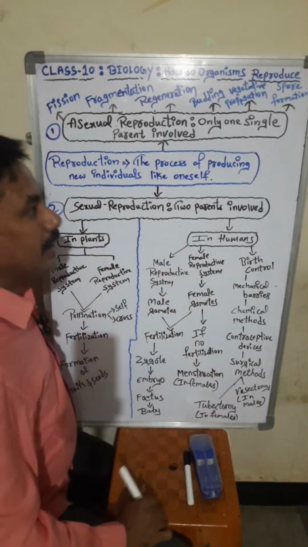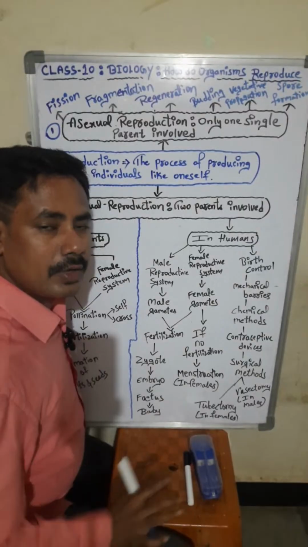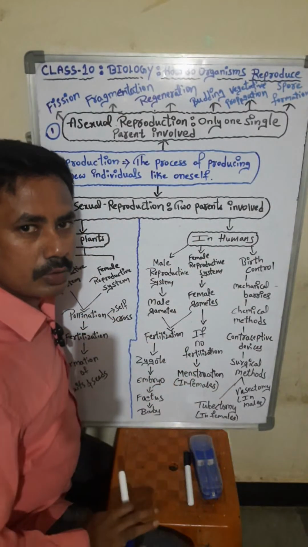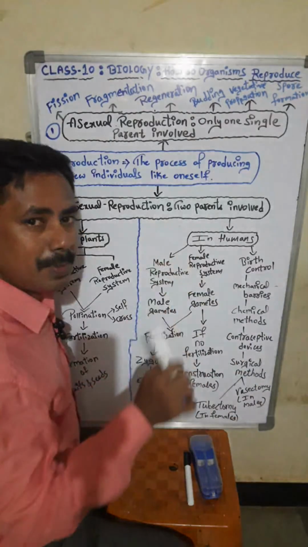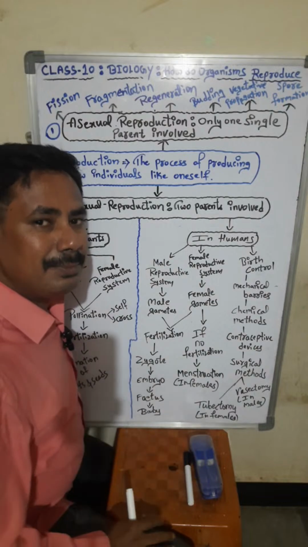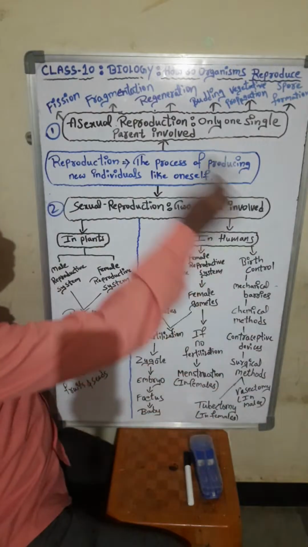So today we are going to study just the introduction part and also a concept map, which is very important for understanding the chapter, students. Without a concept map, if you go directly and study, it will become a little bit difficult to understand the whole chapter. Is it clear? Okay.